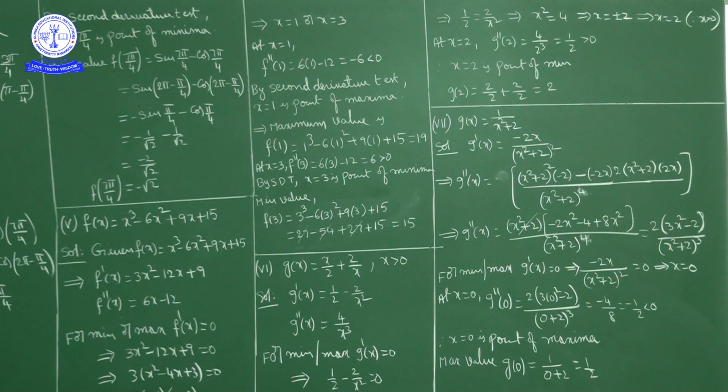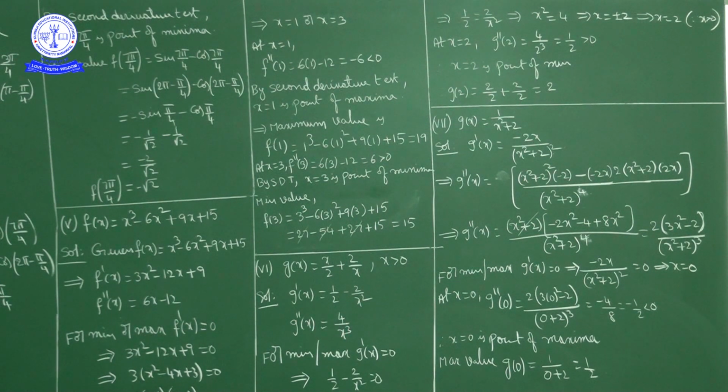Okay. Next, g double dash of x, derivative of g dash of x. Now 1 by 2 is constant, so constant derivative is 0. So 0 minus 2 into 1 by x square derivative, minus 2 by x cube. So minus 2 into minus 2 by x cube is what? 4 by x cube. So g double dash of x equal to 4 by x cube. So g of x is x by 2 plus 2 by x, g dash of x is 1 by 2 minus 2 by x square, g double dash of x equal to 4 by x cube.